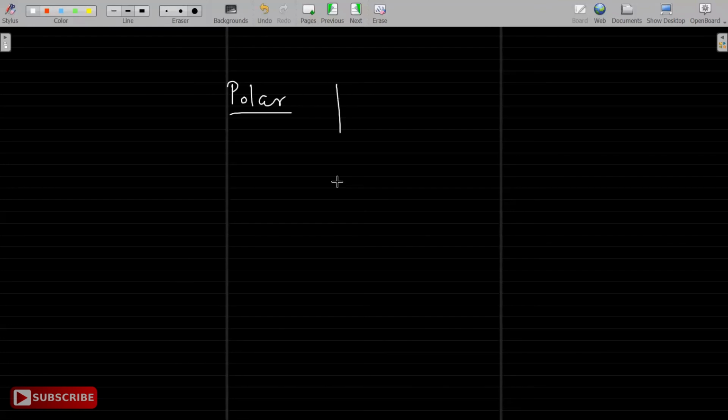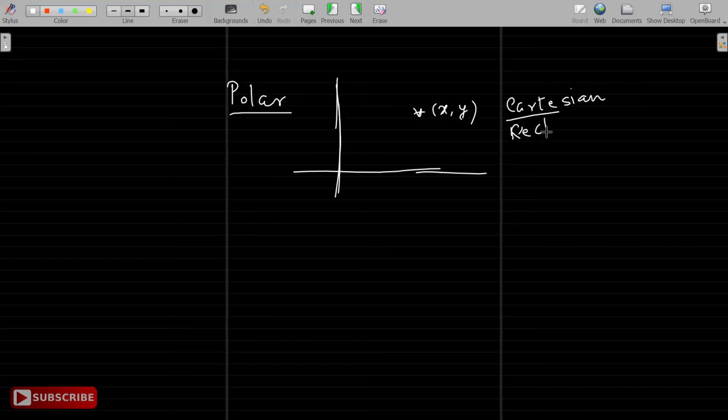Polar coordinates. Given any point (x, y), this is due to Rene Descartes, so we call this Cartesian coordinates, in honor of Rene Descartes, or they are also called rectangular coordinates.